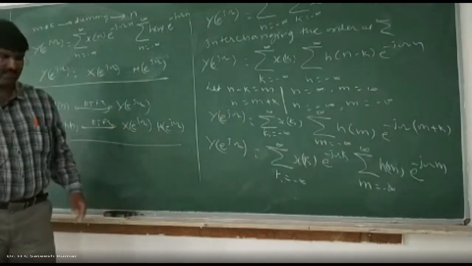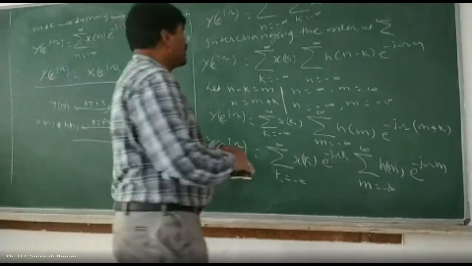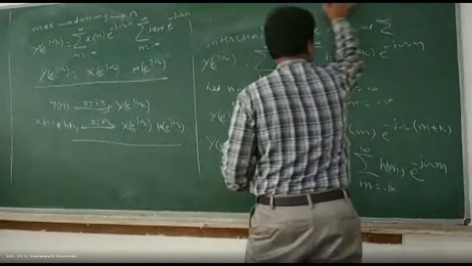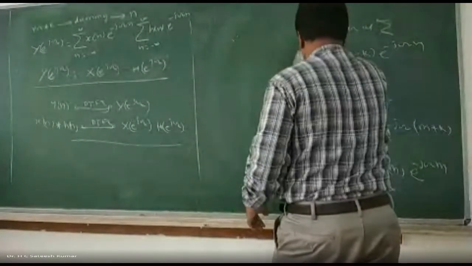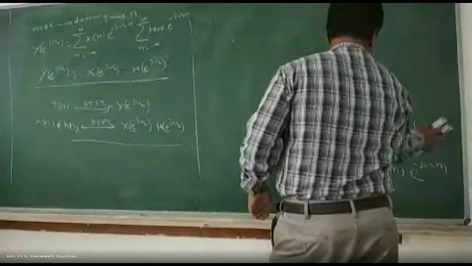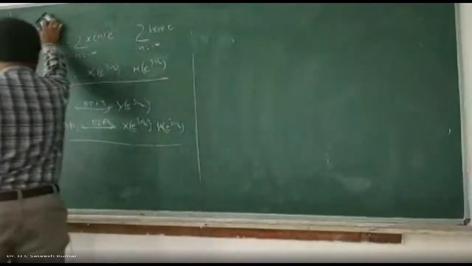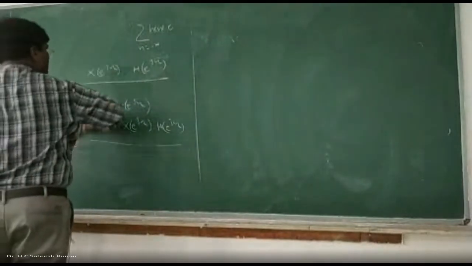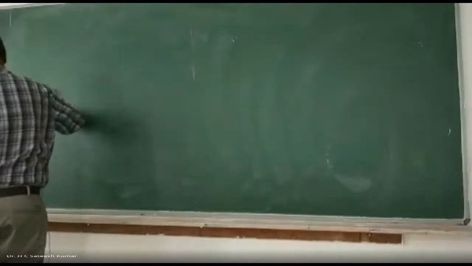So that is a very, very important property which is extensively used in higher semesters, particularly in digital communication and DSP. So from this derivation, we can understand that convolution in time domain will be multiplication in frequency domain. So that is a very, very important property. Okay. Now let us go for the next property.